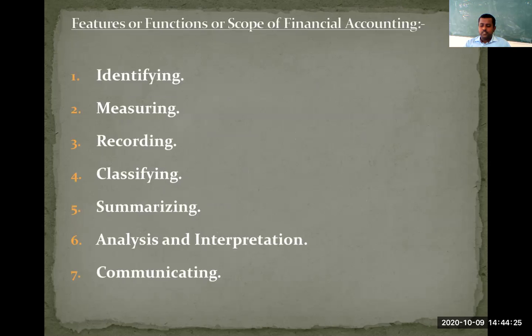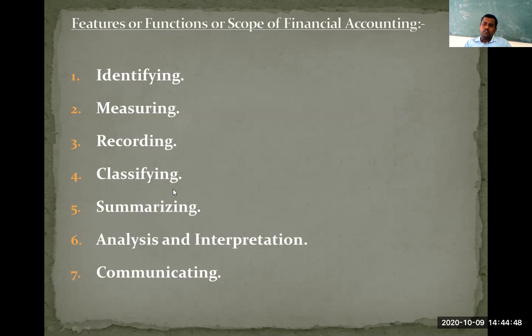Now let us move to the next aspect, that is what are the functions, what are the features, or what is the scope of accounting. As I told you in the beginning while discussing the meaning of accounting, there are 7 important functions which we need to perform in sequence in order to complete this accounting process in a systematic manner.